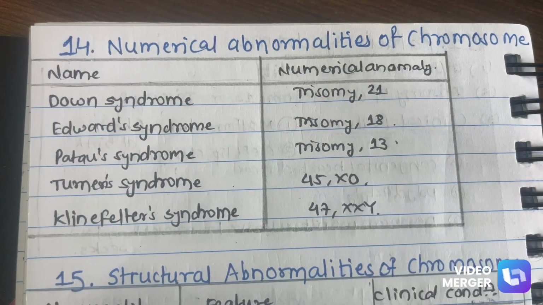So we know that the humans have 46 chromosomes in 23 pairs. 22 pairs are autosomes and one is sex chromosome pair. Okay, so in the autosomes, when an extra chromosome is added, it leads to trisomy, or if there is a deletion of one chromosome from the autosomes, it leads to monosomy. Okay, so examples: Down syndrome, trisomy of 21; Edwards syndrome, trisomy of 18; Patau syndrome, trisomy of 13 chromosome.